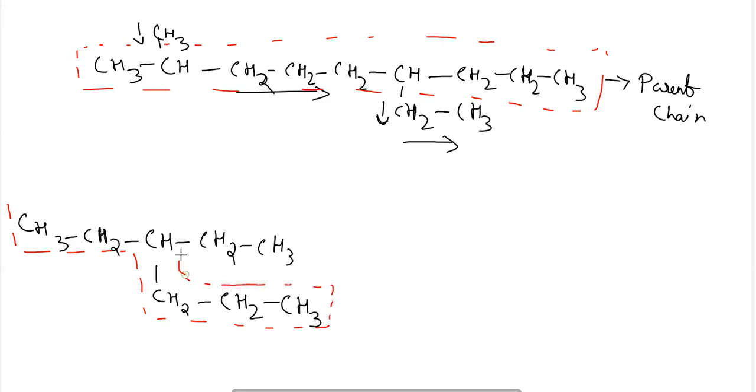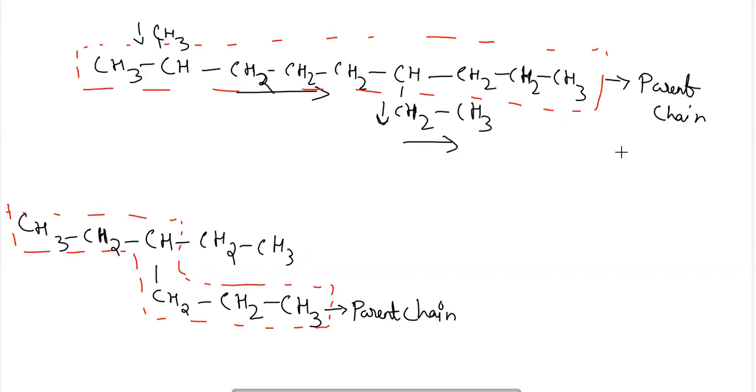Maybe it is not straight, but the maximum number of carbon atoms, which is 6, is present in this bent chain, while in the straight chain only 5 carbon atoms are there. So we will consider this chain as the parent chain. Hence the chain may or may not be straight, but it must contain the highest number of carbon atoms.